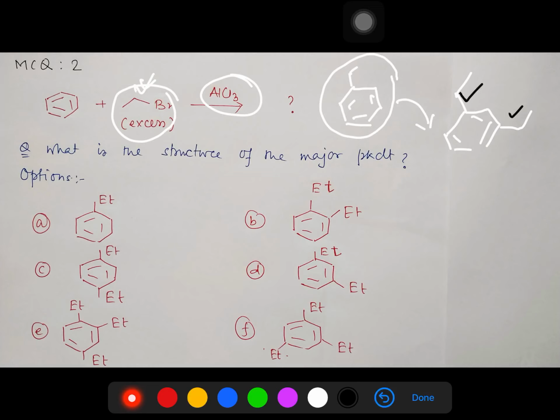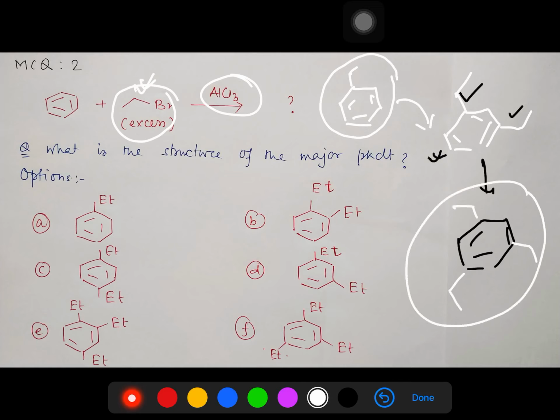So ultimately a trisubstitution reaction occurs, and the final product of this trisubstitution reaction will be the ethyl compound. Interestingly, around 87% yield is obtained for this isomer. Using similar logic, I can say the right answer is this one. So students, this is the understanding. I believe this explanation may be helpful. Fine.